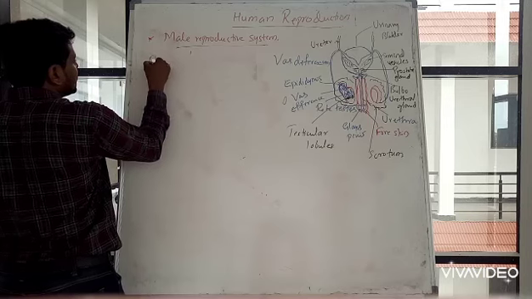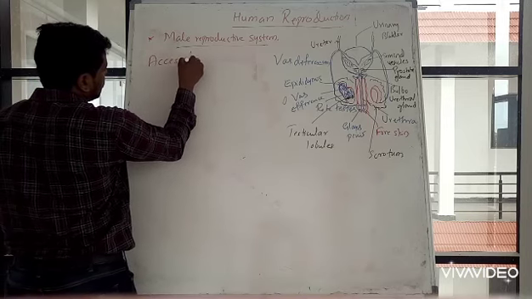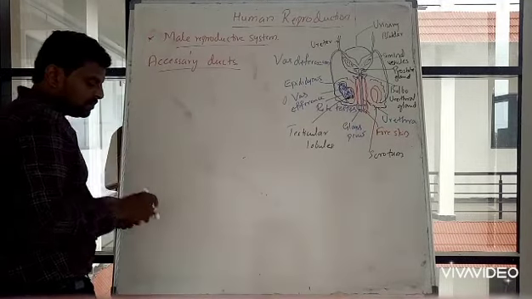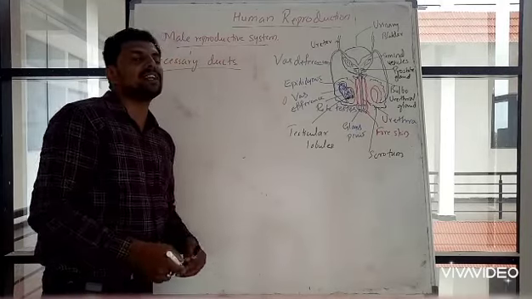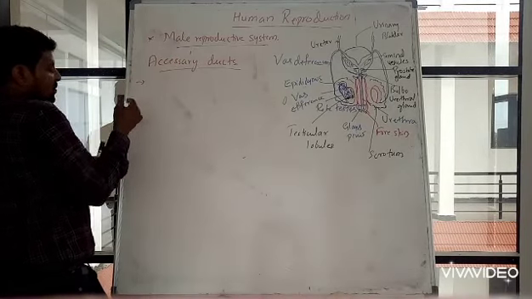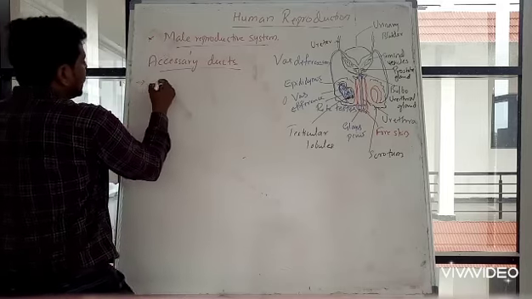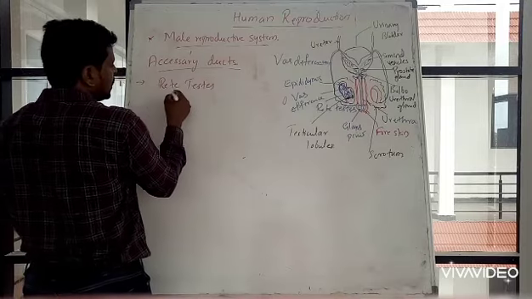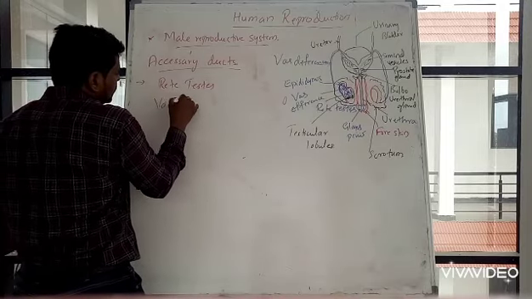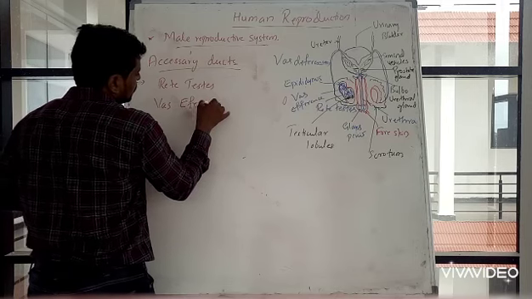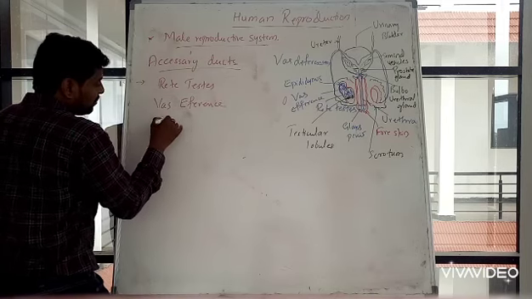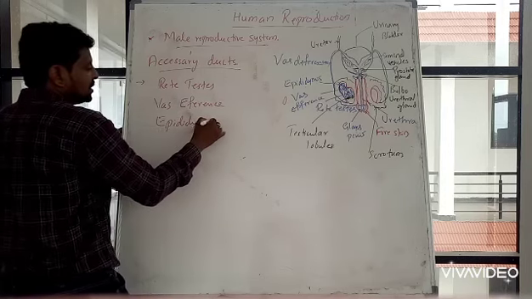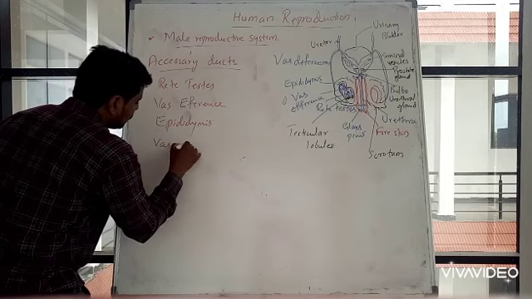The main accessory ducts present in the male reproductive part are rete testis, vasa efferentia, epididymis, and vas deferens.